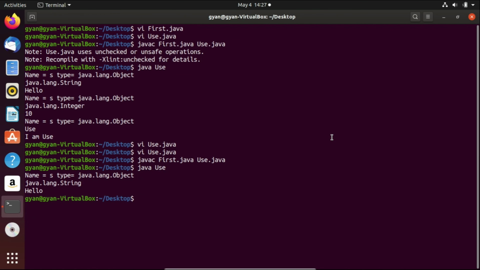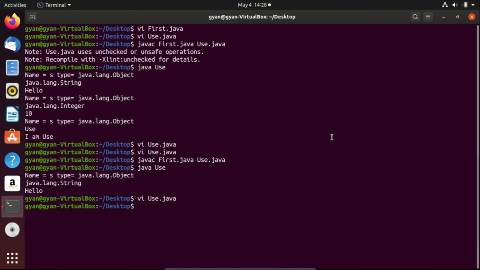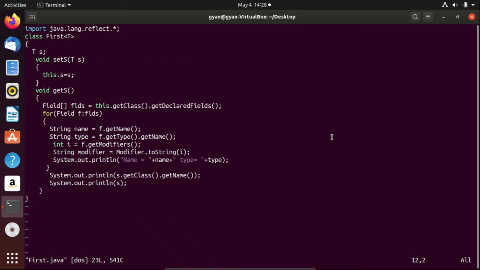In the previous code, let's open use.java, and this is the same code as we have seen. We are using String as the type argument, and we are passing the string value hello as the actual argument of the method setS. Now open first.java, and in first.java, I want to call the method length, and you know that I cannot call the method length.